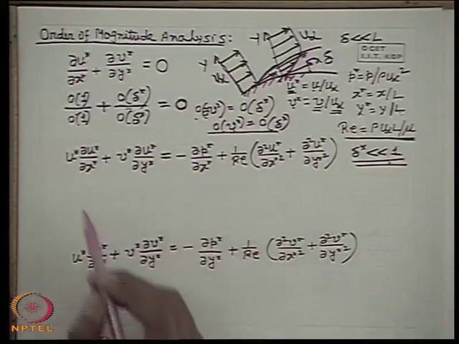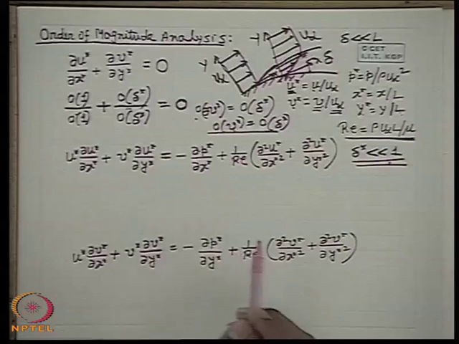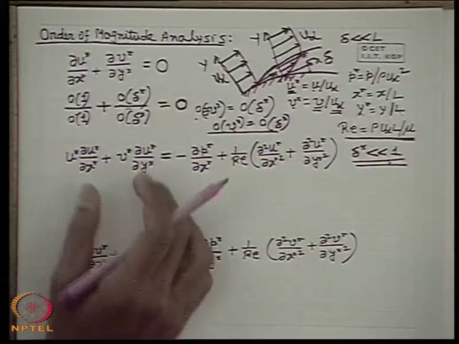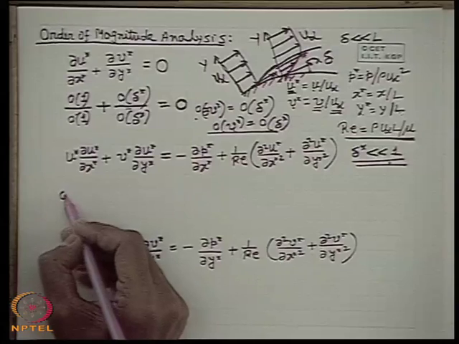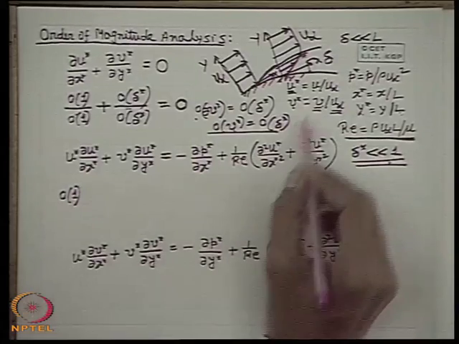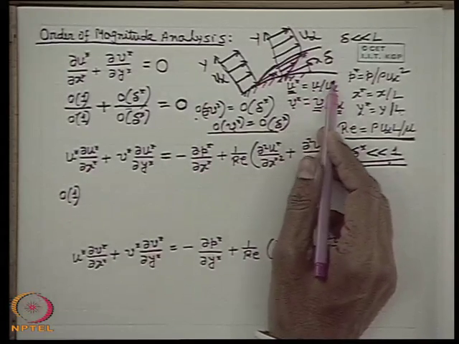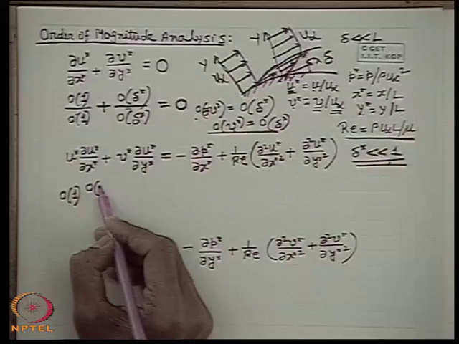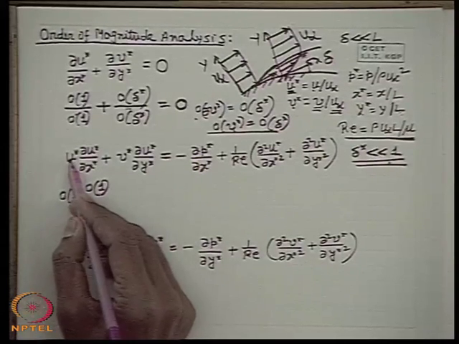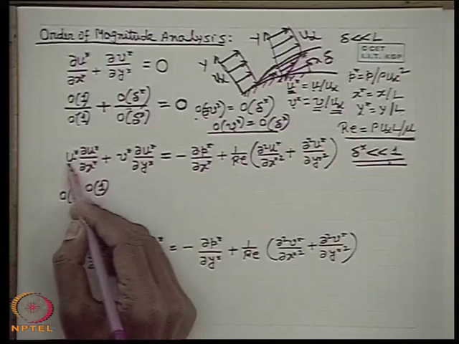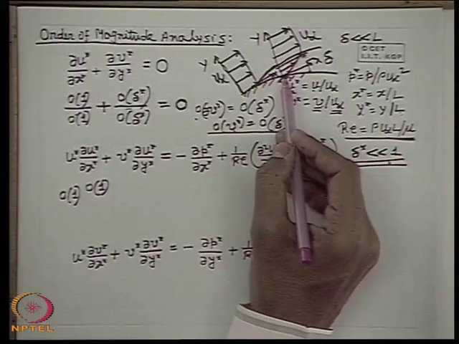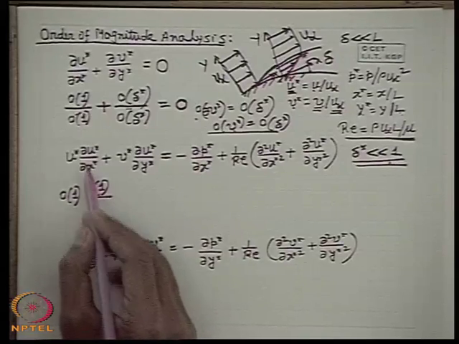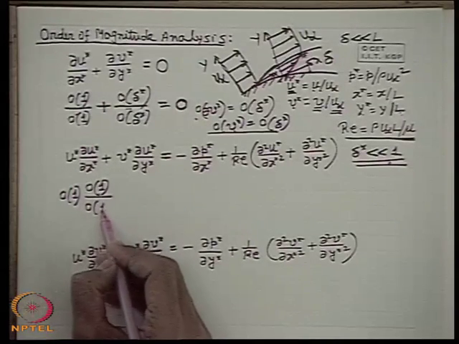Now, let us find out the order of magnitude analysis for the x direction momentum equation. Let us see the first term on the left hand side, that is the acceleration term. u star is of the order of 1. We know this because u star can approach the value 1 when u approaches the value u infinity. So, delta u star has a similar order to u star, since u assumes a value 0 in the field. What is the order of delta x star? We have seen earlier, it is 1.